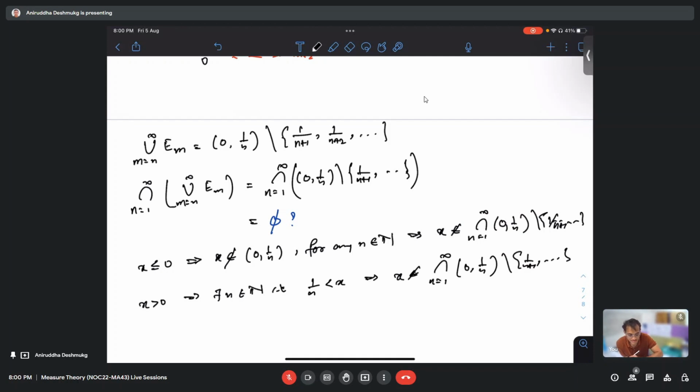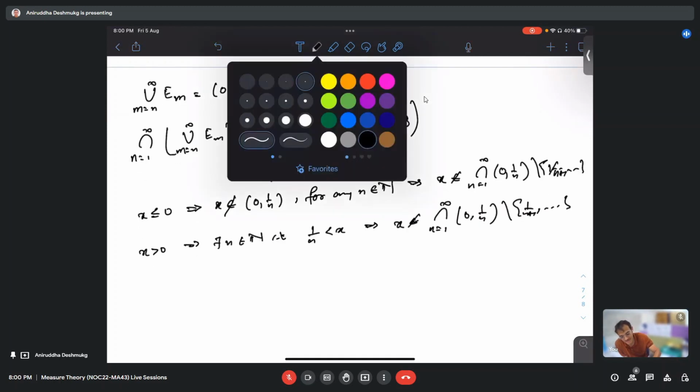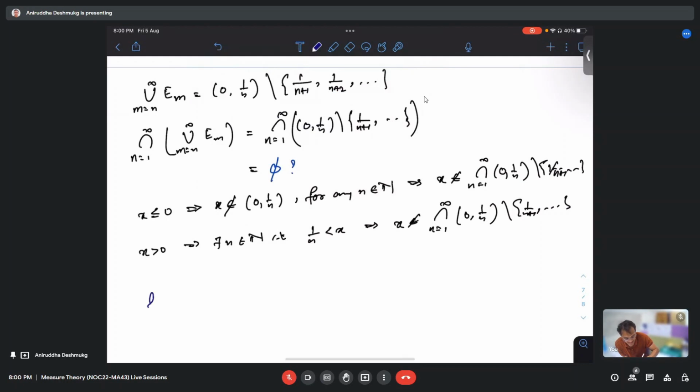So even the open interval 0 comma 0 is empty. But first, I cannot really make sense of this thing, because I don't know how to define this.